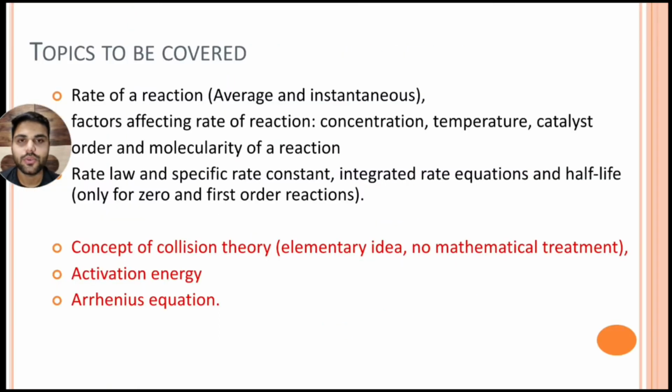We are going to start a new chapter, the fourth chapter in our syllabus, and the title is Chemical Kinetics. Let's go through the topics which we are going to study in this chapter. The first topic is rate of reaction, average and instantaneous rate. Then the factors affecting the rate of reaction, like concentration, temperature, catalysts, etc. Then order and molecularity of a reaction.